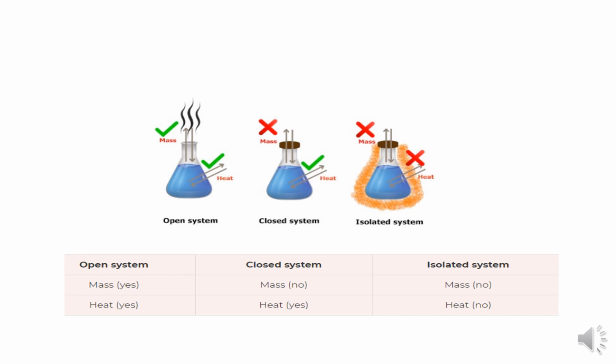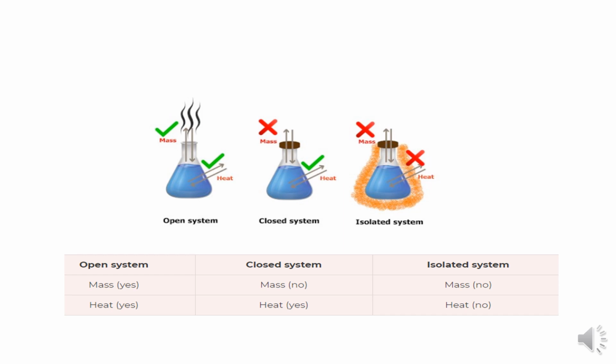And coming to the isolated system. An isolated system is one that involves no transactions with the surroundings. Thus, it will not permit the transfer of both matter and energy across the boundary. So here there is no mass transfer and no heat transfer across the boundary, and it is totally unaffected by changes in the surroundings.